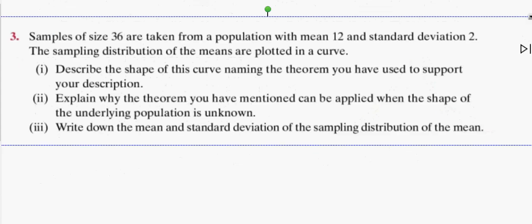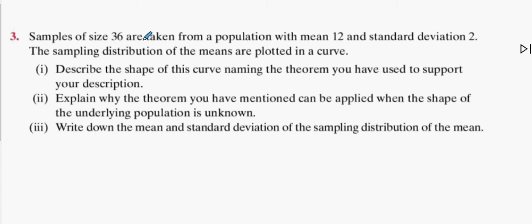Okay, question 3. Samples of size 36. Now, note that 36 is bigger than 30. Why is that important? Central limit theory. I wonder if that even kicks in. From a population of mean 12, standard deviation 2, the sampling distribution of the means are plotted on a curve.